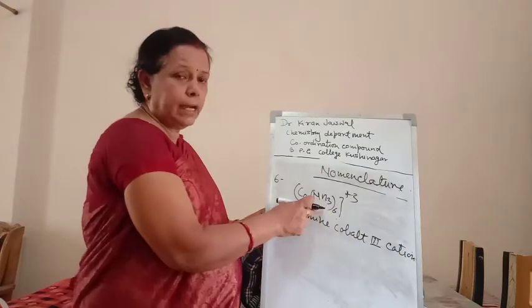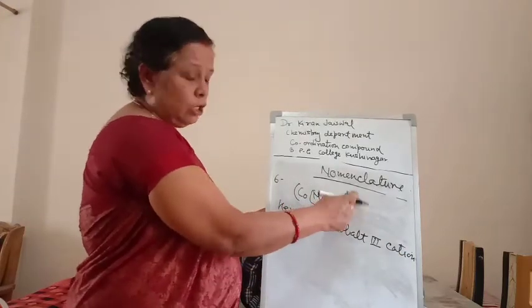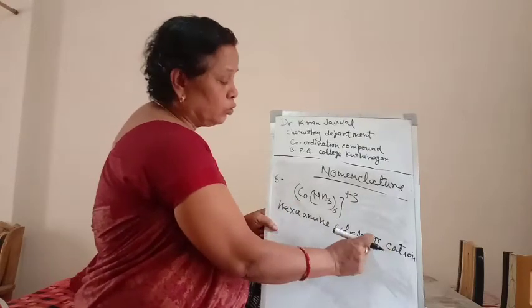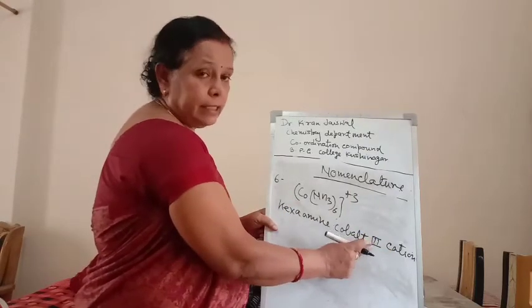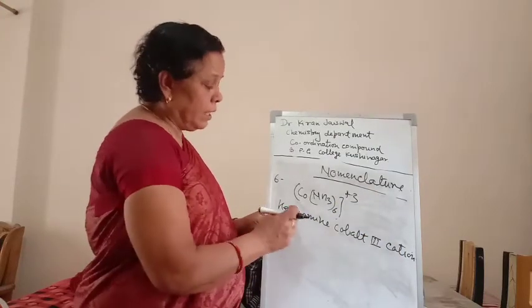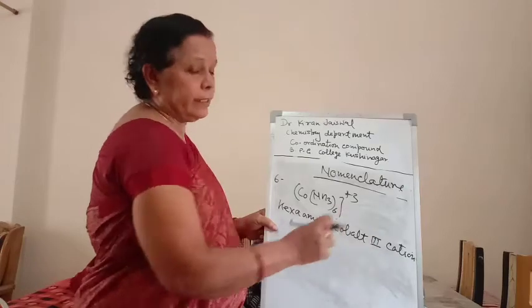This is the neutral ligand, and there are 3 positive charges, so cobalt is in the +3 oxidation state, and the charge is positive, so it is a cation. The name will be hexaamminecobalt(III) cation.